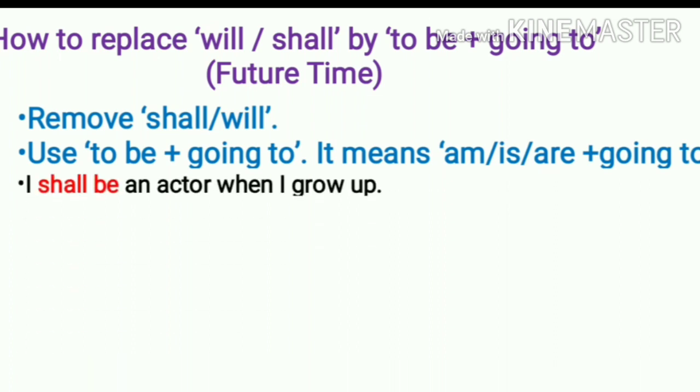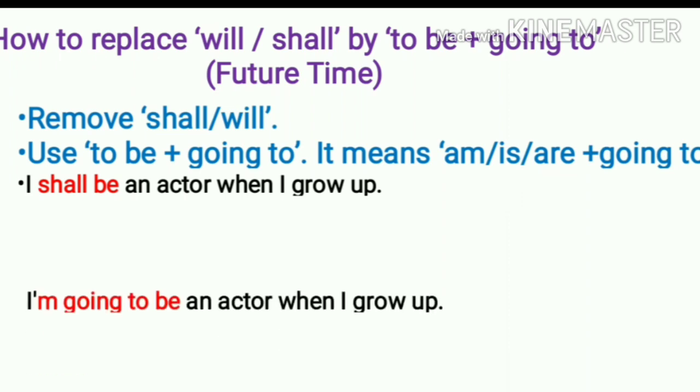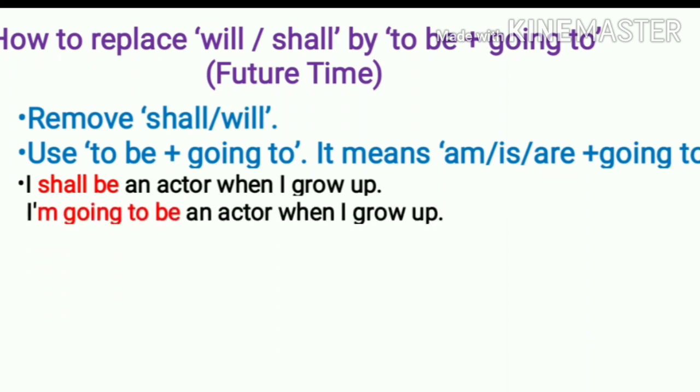I shall be an actor when I grow up. We can use going to: I am going to be an actor when I grow up. I is the subject, and so I have made the use of am. Making the use of am, is, are before going to is mandatory.